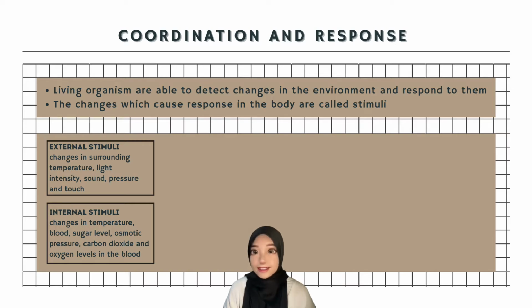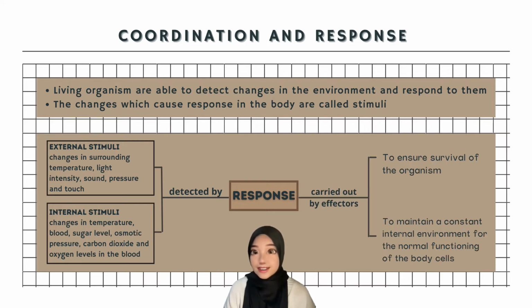External stimuli are the changes in surrounding temperature, light intensity, sound, pressure, and touch, while internal stimuli are the changes in body temperature, blood sugar level, osmotic pressure, carbon dioxide, and oxygen levels in the blood. These two stimuli are detected by highly specialized sensory cells called receptors.